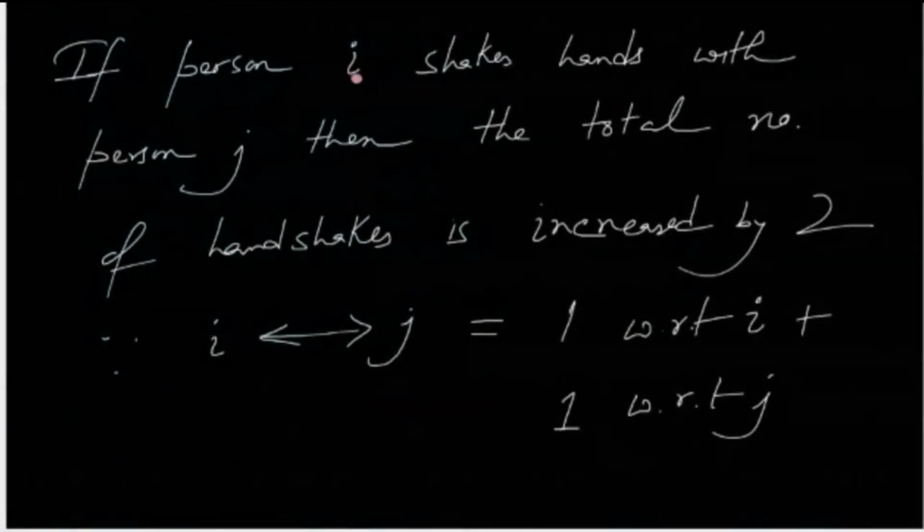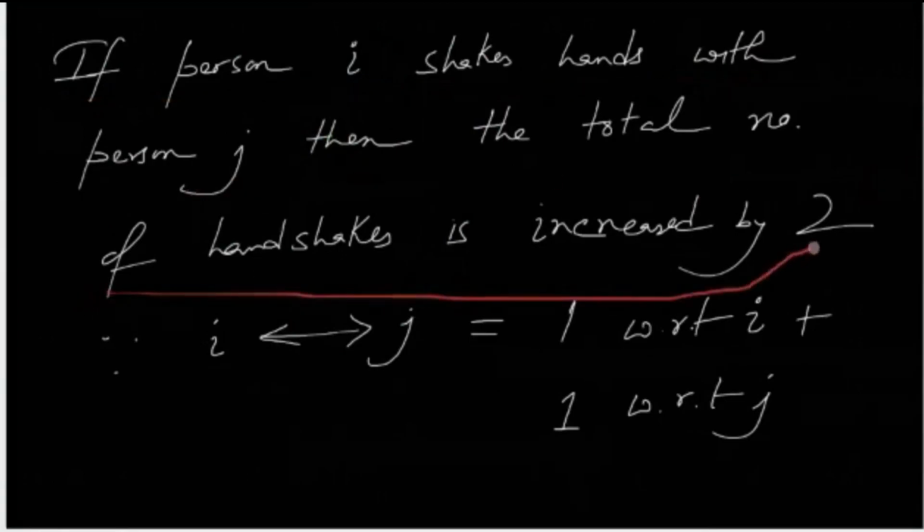See, say we consider that each of the persons has a number as an ID card, person one, person two, up to person 1235. Then if person I shakes hands with person J, the total number of handshakes is increased by 2. Why? See, n counts the total number of handshakes.